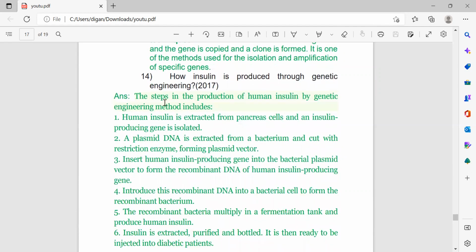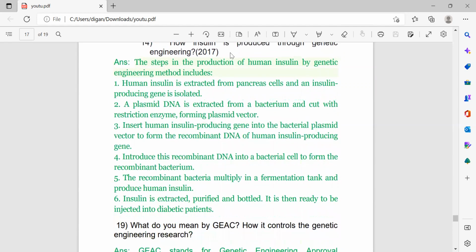How is insulin produced through genetic engineering? There are a total of 6 steps. Human insulin gene is extracted from pancreas cells and the insulin producing gene is isolated. Plasmid DNA is extracted from a bacterium and cut with a restriction enzyme forming a plasmid vector. Insert the human insulin producing gene into the bacterial plasmid vector to form the recombinant DNA. Introduce the recombinant DNA into the bacterial cell to form a recombinant bacterium. The recombinant bacterium multiplies in the fermentation tank and produces human insulin. Insulin is extracted, purified, and bottled, and this is then ready to be injected to the diabetic patient.